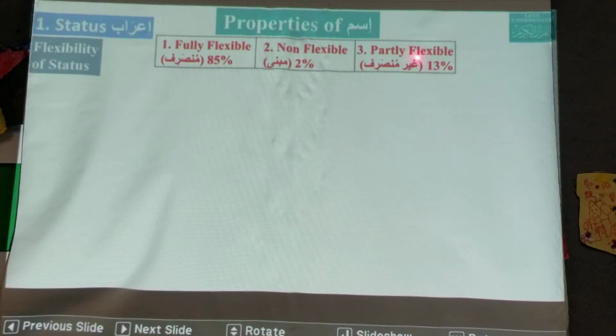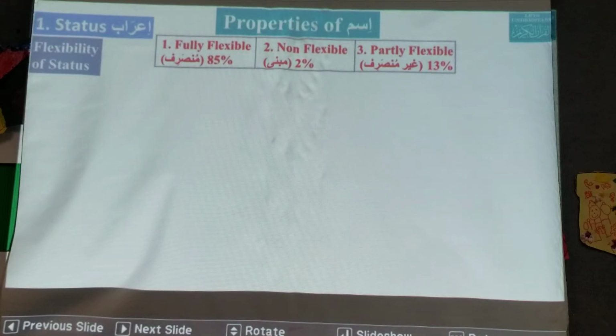Then there are partially flexible. So isms are of three types in flexibility: fully flexible, non-flexible, and partially flexible. Fully flexible are mostly, about 85% of the words or isms are fully flexible.